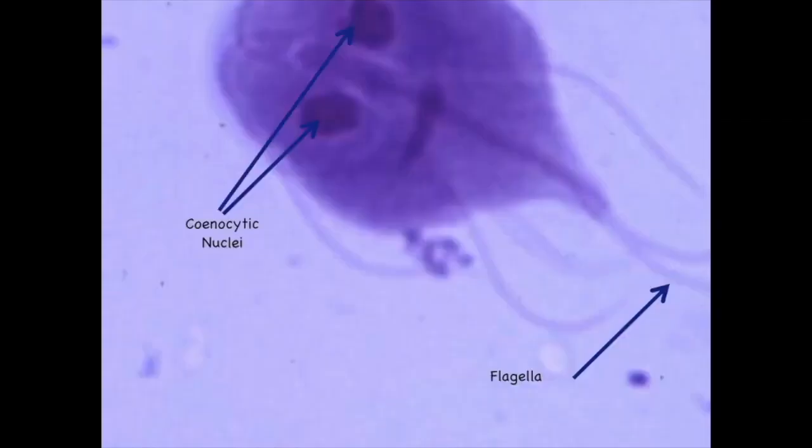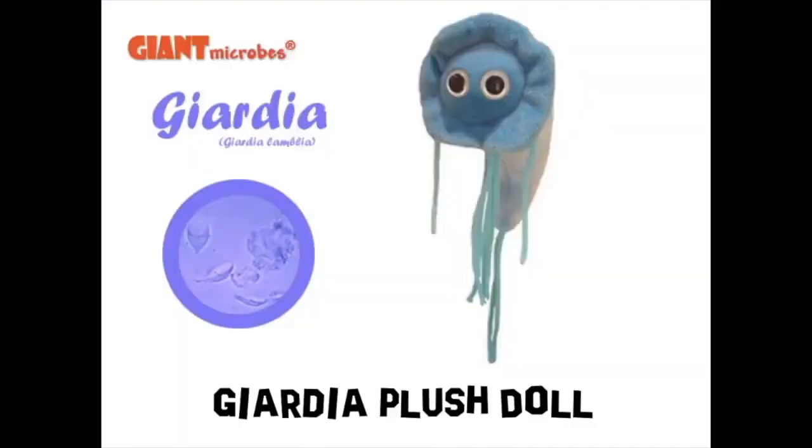Here is Giardia, Giardia lamblia. This is also known as beaver fever. You can see the two choanocytic nuclei. You can see the flagella. If you go to giantmicrobes.com, you can actually get a little stuffed animal of beaver fever.